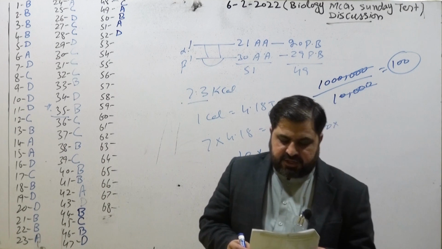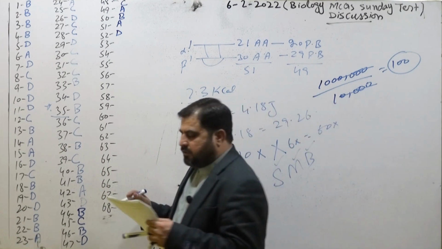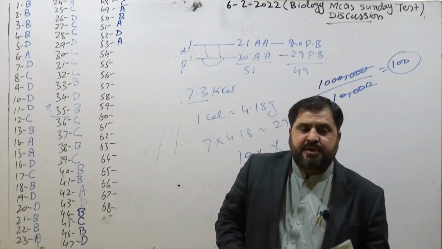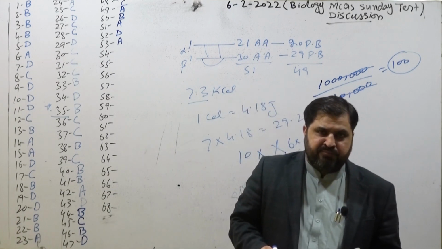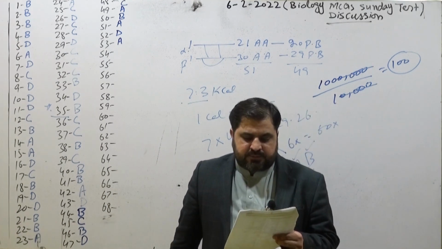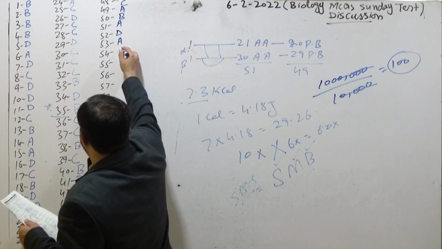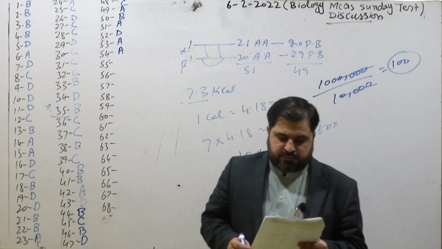Next, 53. Which one of the following is a self-replicating cell organelle? Mitochondria and chloroplasts are considered to be self-replicating cell organelles because they have 70S ribosomes, they have circular DNA, and they have the ability to self-replicate as well. Coming toward the next MCQ 54, the 9 plus 2 arrangement structure is found in flagella and as well as in cilia: 9 outer doublets and central 2 axonemes.